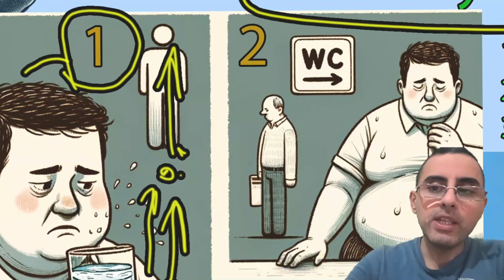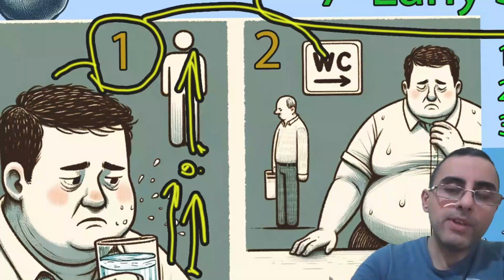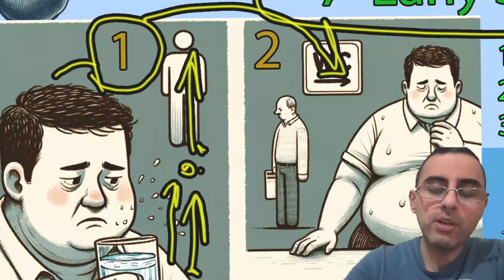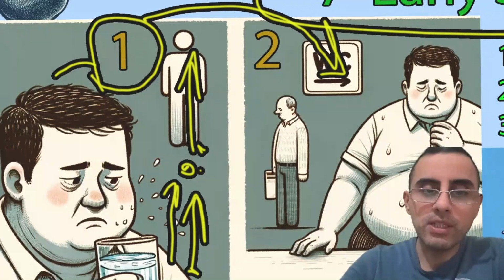When a person increases water intake, we have the second step. It increases urination also, because our kidneys start to filter more blood, and urination is increased.